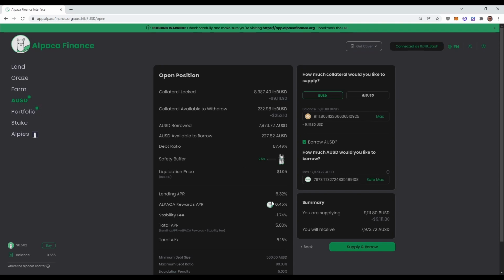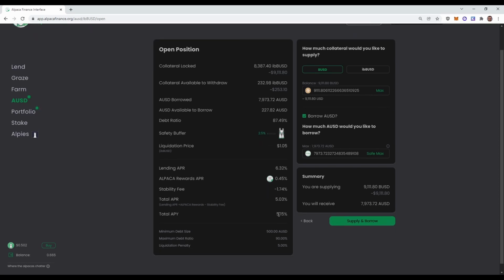And we can see here the lending APR. So we would be earning 6.32% on our collateral, and we would also earn 0.45% in Alpaca on our collateral. The stability fee is the borrowing fee, so we have to deduct that, and that would land us at a total APR of 3.03%.